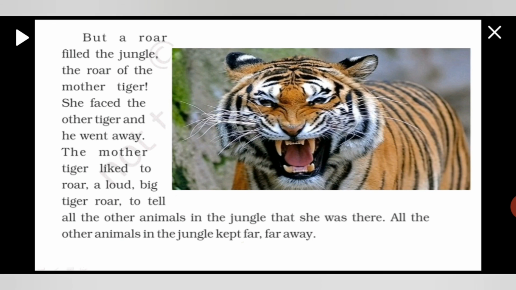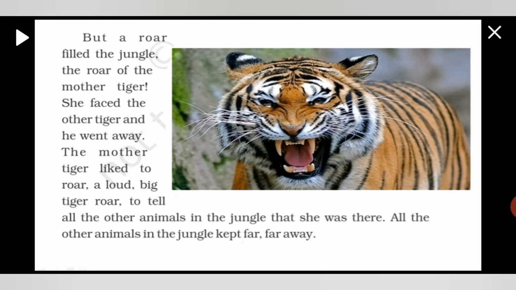Okay, when that big tiger was coming near to the tiger cub and he may attack him, right? But at the same time, what happened? A roar filled the jungle. There was a big, loud roar of the mother tiger. She faced the other bigger tiger, and the tiger went away. And the mother tiger liked to roar a loud, big tiger roar so that everyone in the jungle may know that she was there with her son always. And nobody dared to touch him. All the other animals in the jungle kept far, far away.